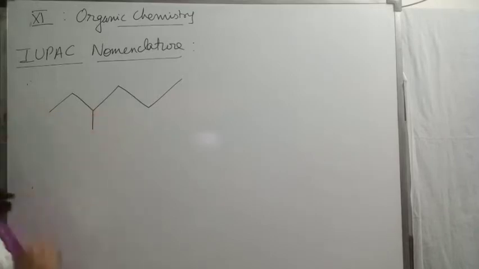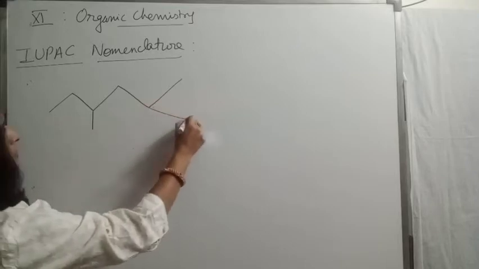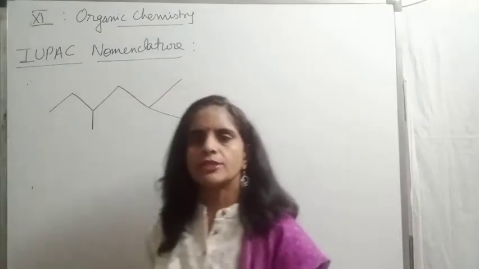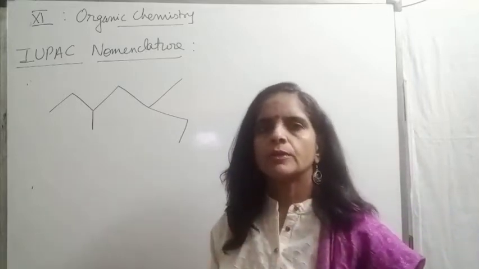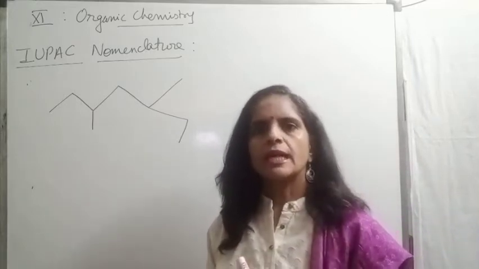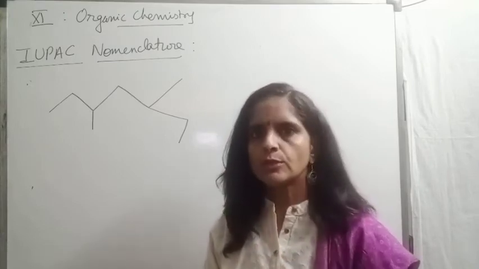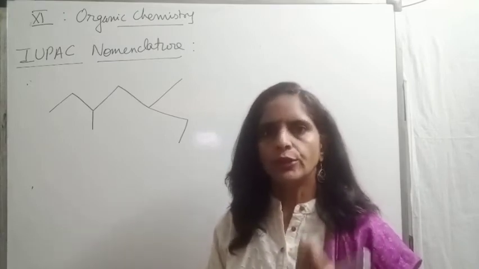This bond line notation, now I think this is clear to all of you. Like, I am giving you this chain. The first and simplest rule is select the longest possible chain. The first rule, children, please side by side, pause the videos and write down the rules wherever I am telling you a new rule.